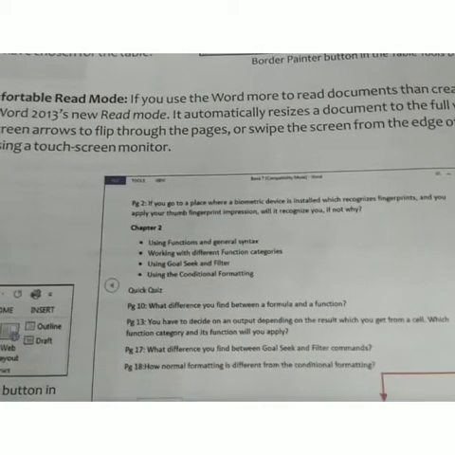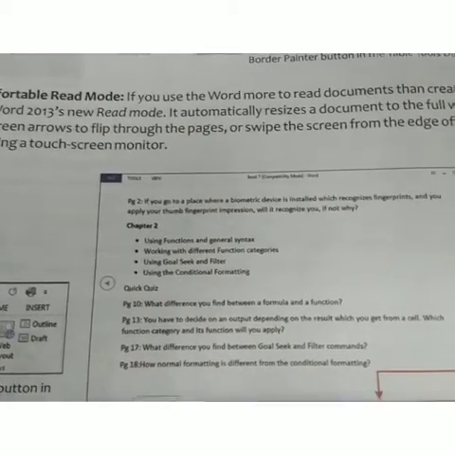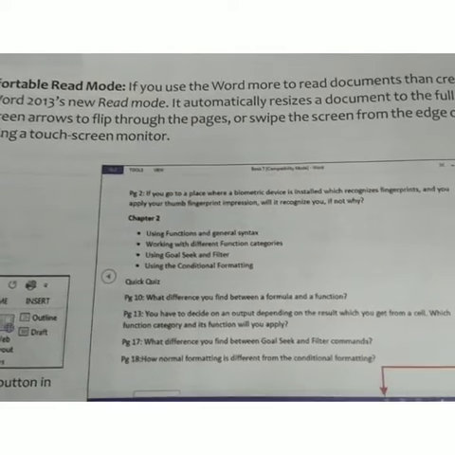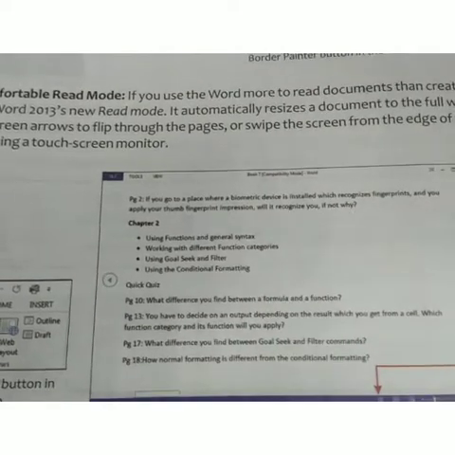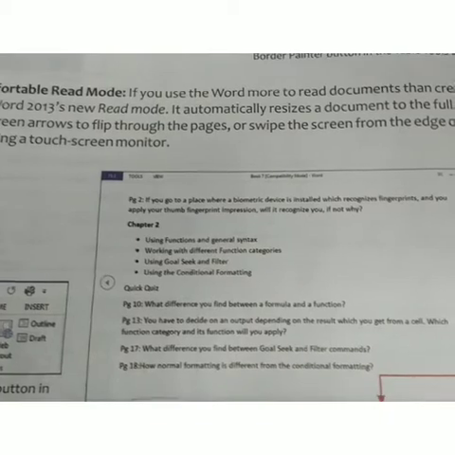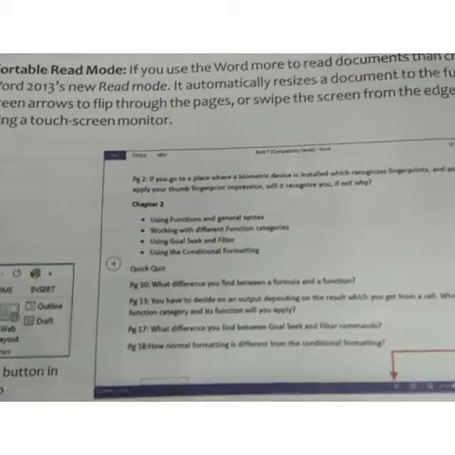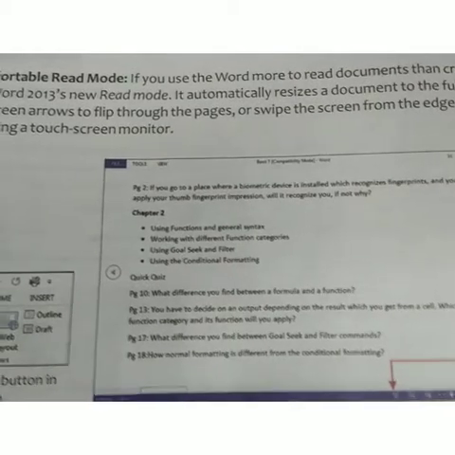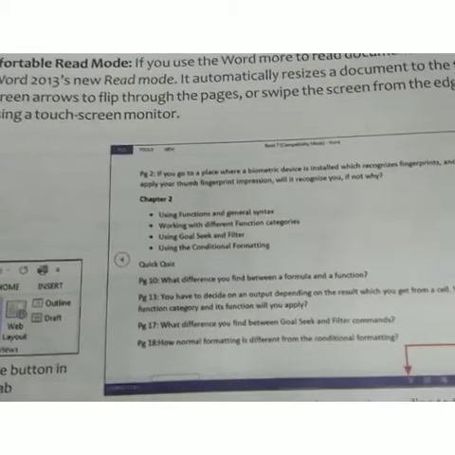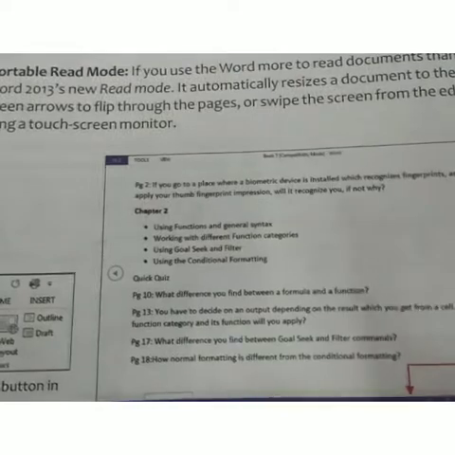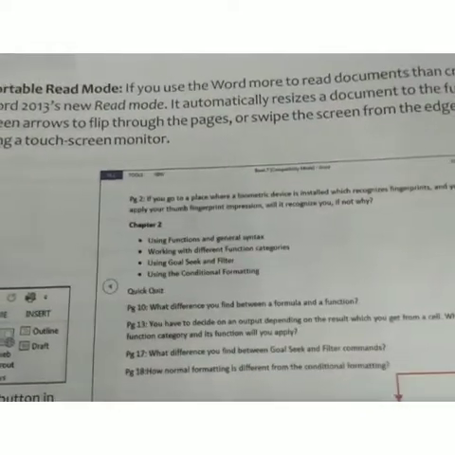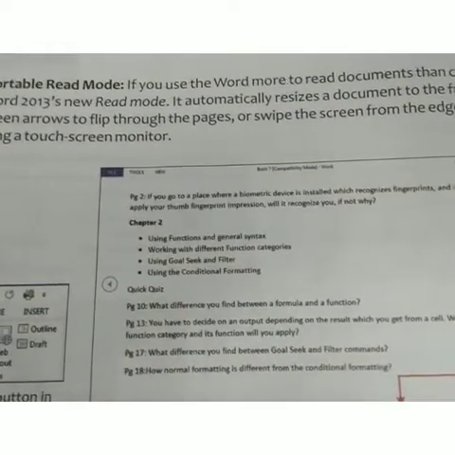See in this figure, full window already applied. You can also swipe the screen from the edge of the display if you are using a touch screen monitor. The Read Mode button is available in the View tab. So the comfortable Read Mode feature in Word 2013 is very simple and easy.